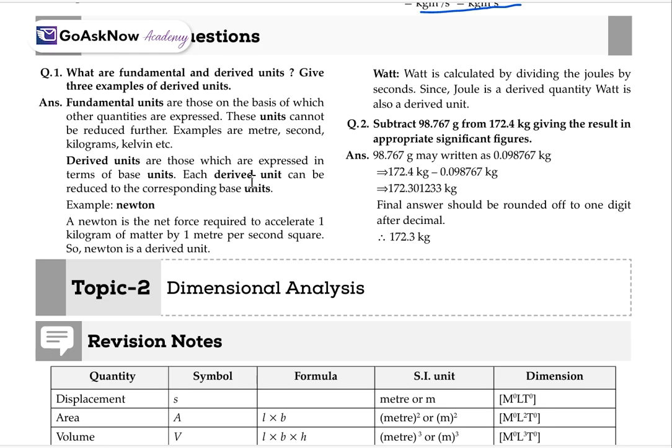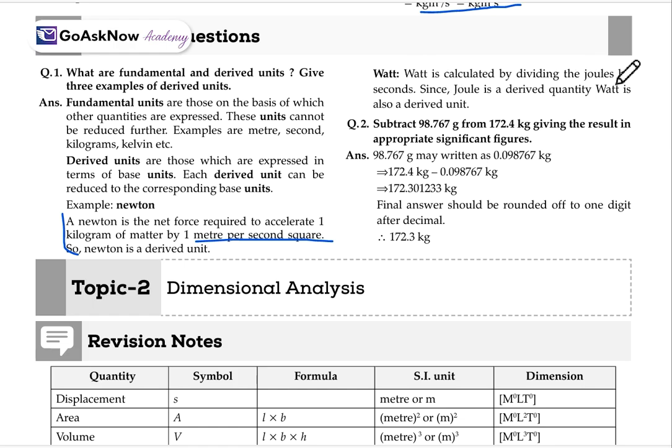Derived units are those which are expressed in terms of base units. Each derived unit can be reduced to the corresponding base units. That is the major difference: derived units can be reduced, fundamental units cannot. An example is the Newton. A Newton is the net force required to accelerate 1 kilogram of matter at 1 meter per second square. So the Newton is a derived unit.